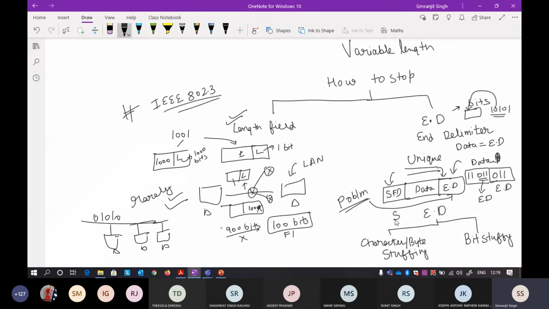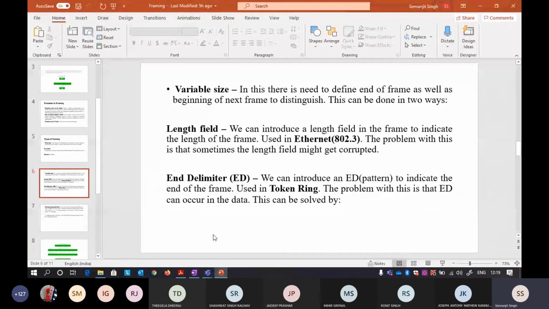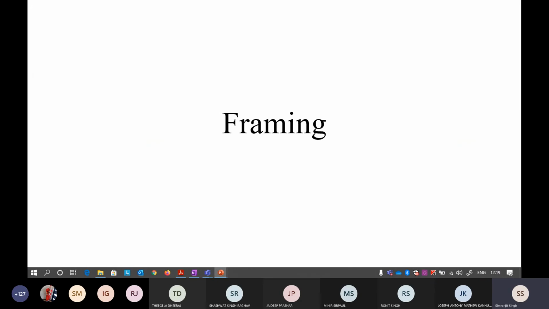So the solution is that we have to do some stuffing. Stuffing means you have to add something so that it is differentiated from the end of the frame delimiter. The solution is in two parts: byte stuffing as well as bit stuffing. I'll begin and explain it on the PPT also.